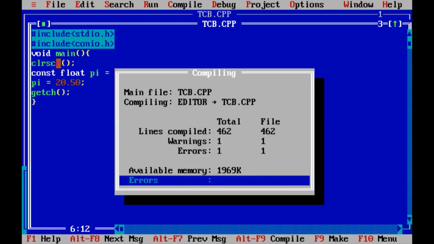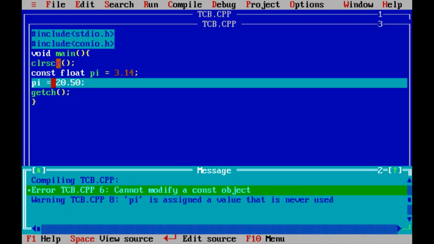Function Alt F9. Here we are getting one warning and one error message. The error message is cannot modify constant object, and the warning is pi is assigned a value that is never used. The warning is okay, no problem. It is telling that you have not used this variable, but our focus is on the error. What is that error? At line number 6, you are trying to modify the value of variable pi, which is constant, which is not allowed. So it is proved that we cannot change the value of a floating point constant variable.